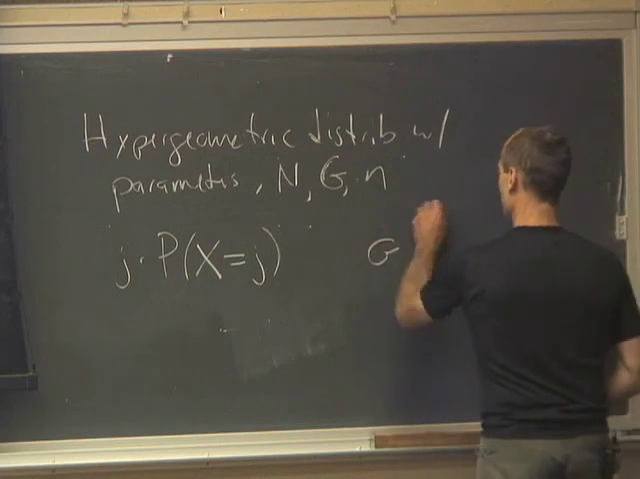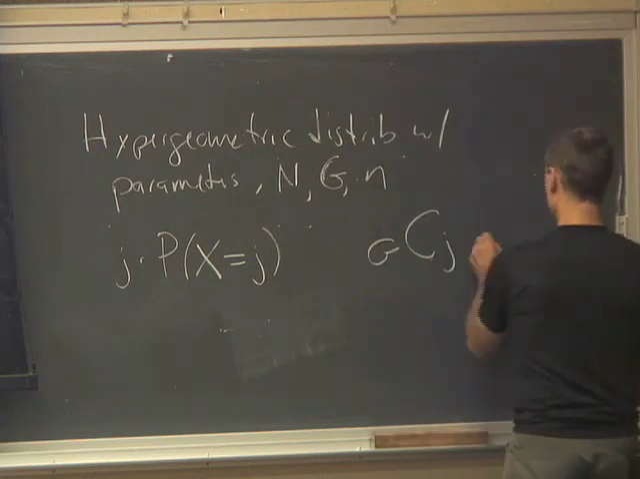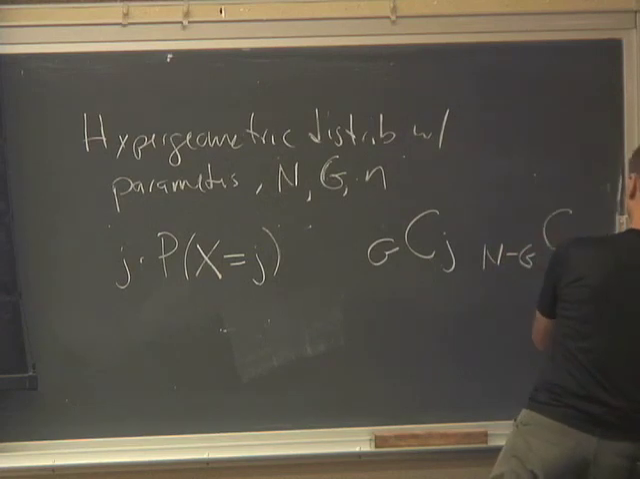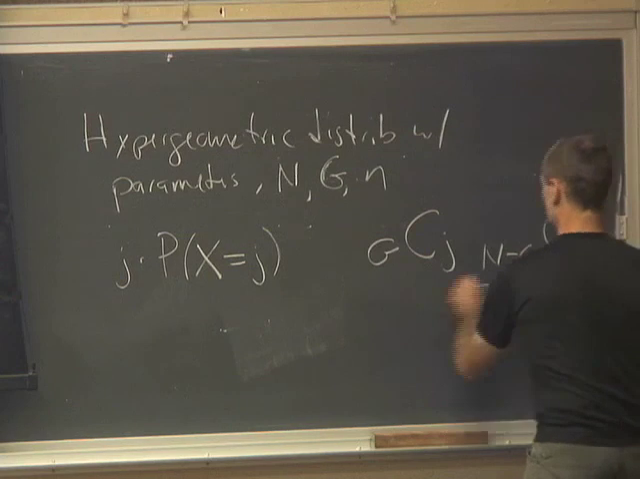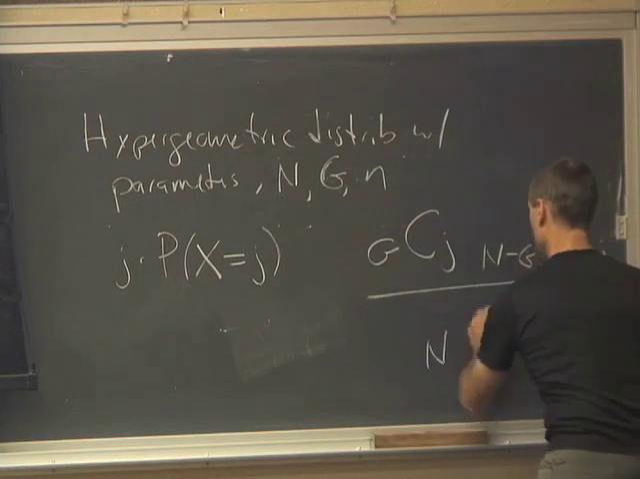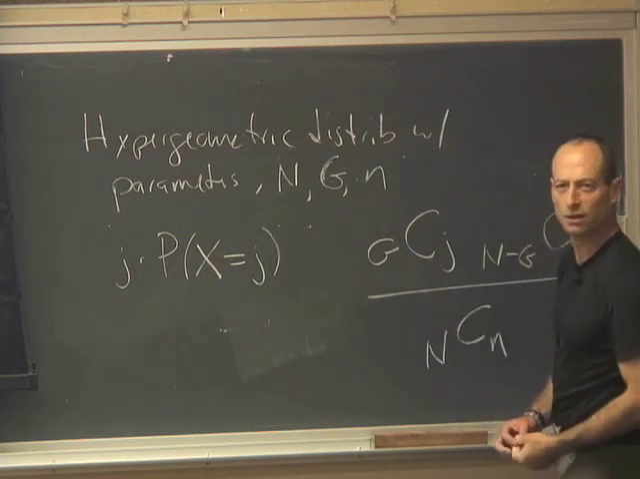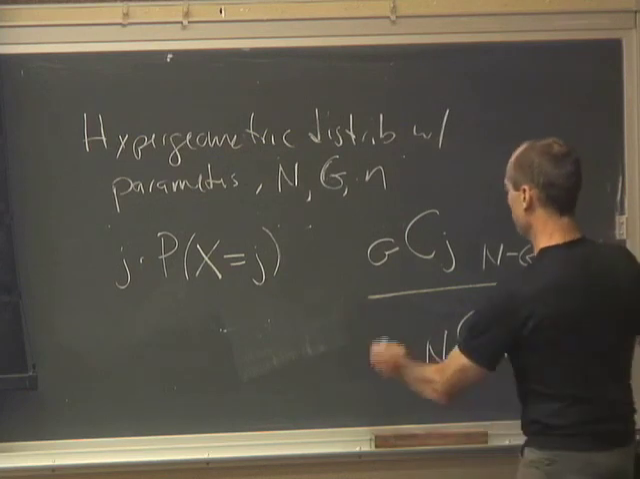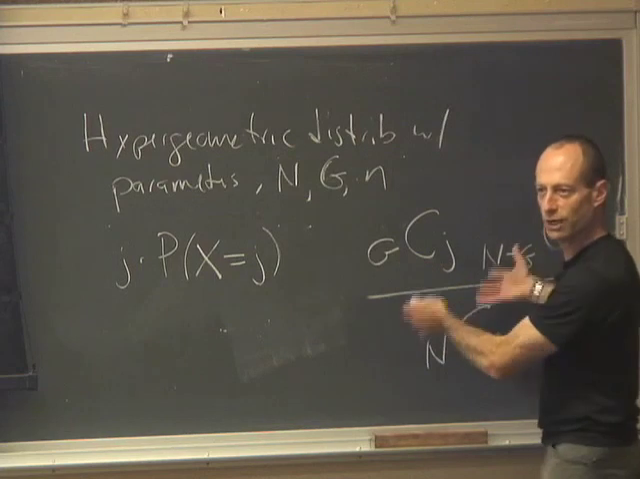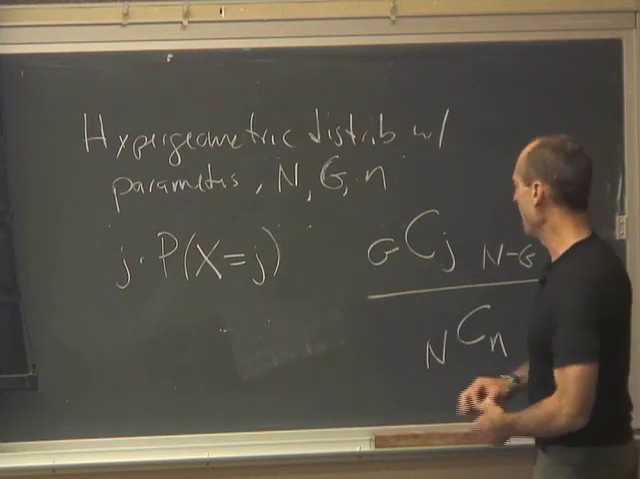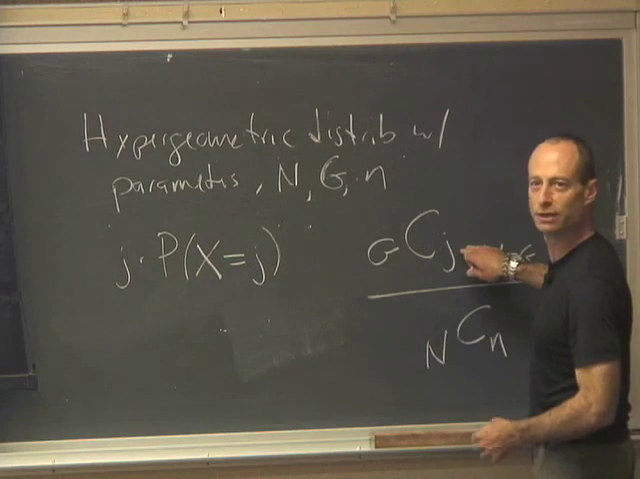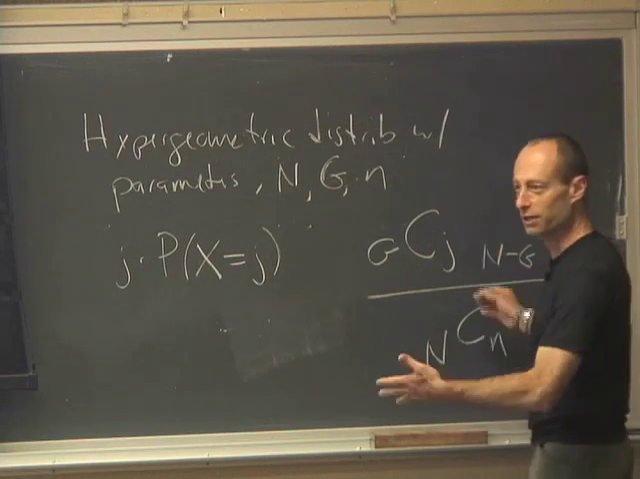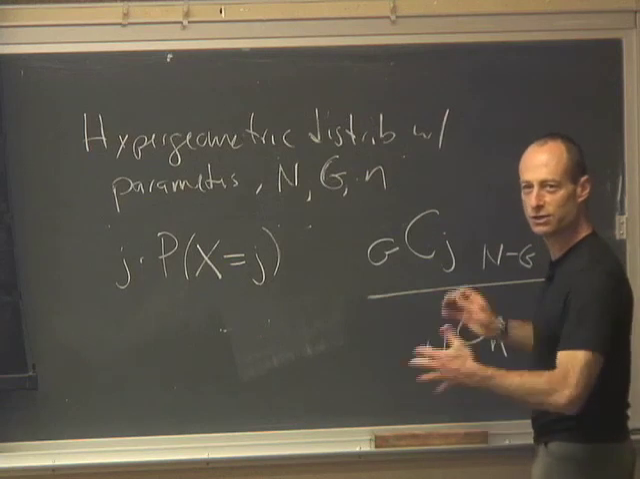From the good tickets, I need to choose j. From the tickets labeled 0, I need to choose n minus j. And from all the tickets, I need to choose n. So I would be looking at the sum of j times this combinatorial ratio, adding the terms for all the possible values of j. The possible values of j are going to depend on how many tickets I pull out of the box. They're going to be integers, but they might not start at 0, depending on the sample size.